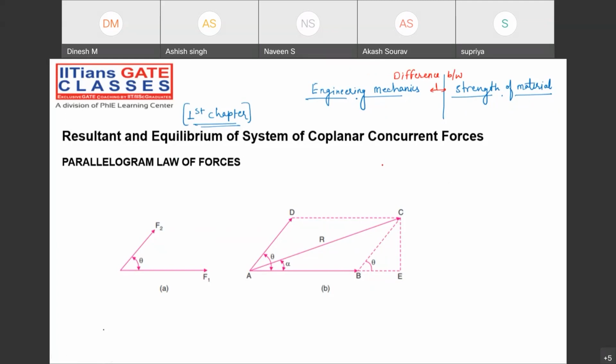Suppose if I just take the example... Still I'm not getting any answer. Please tell me, guys. Any answers? The difference between engineering mechanics and strength of material.